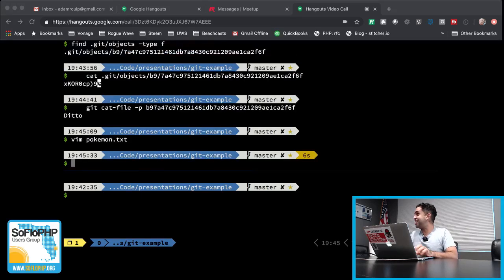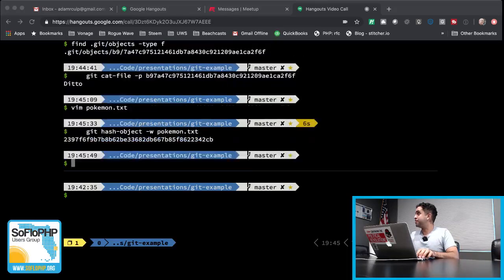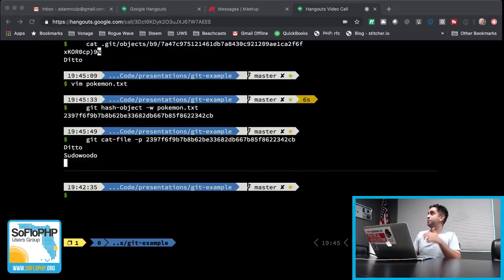And let's run hash object on that again. Now, as we remember, as long as the inputs are the same, we're going to have the same result when we run it through our hashing algorithm. But now the input isn't the same. It's a different file, different hash. And let's take a look at that using cat-file, our plumbing command. And we have ditto and sudo-wudo in there.